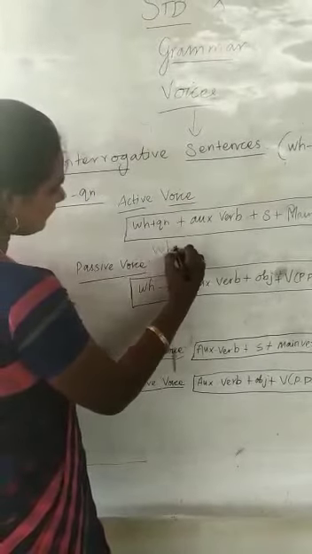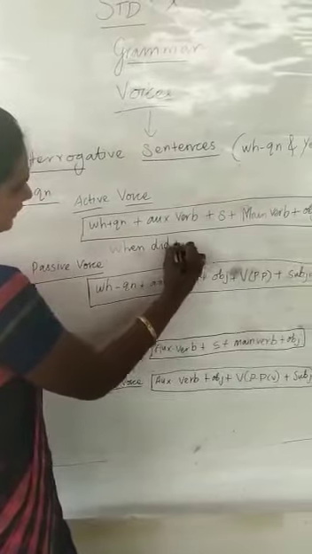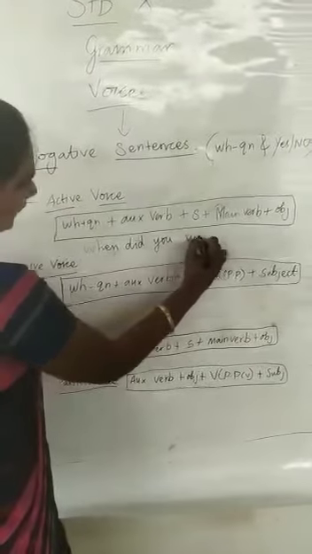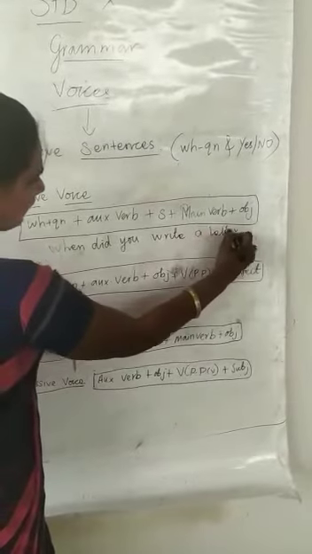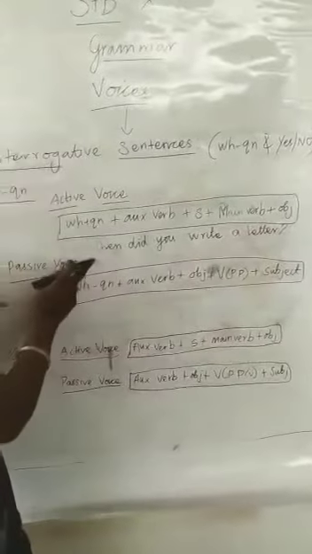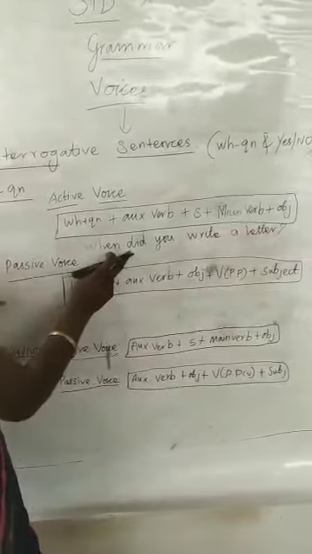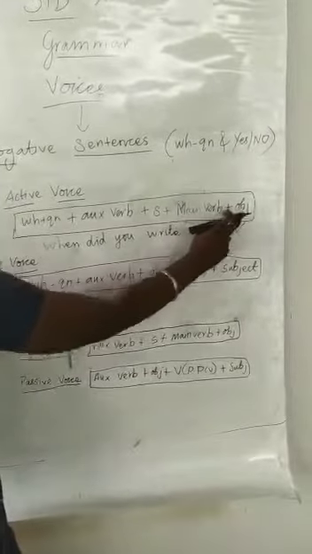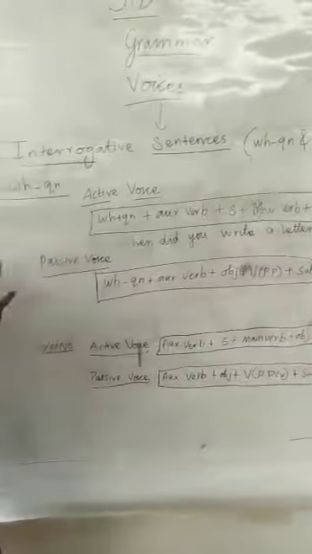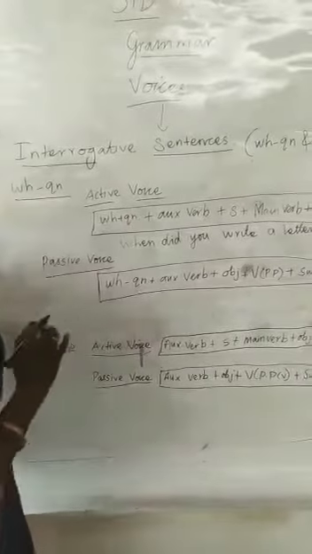So, when did you write a letter? Now you observe how I have made the question. WH question: When. Auxiliary verb: did. Subject: you. Main verb: write. Object: letter. Okay, so this is the active voice. And how do you change to passive voice?